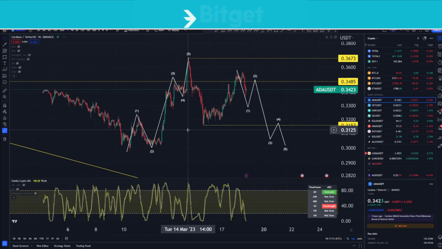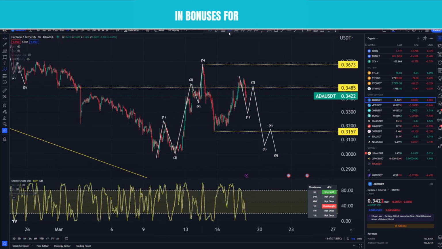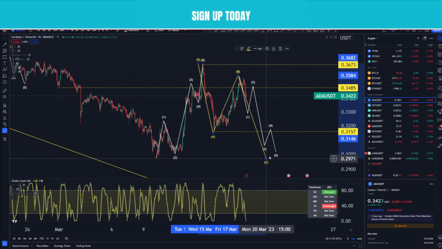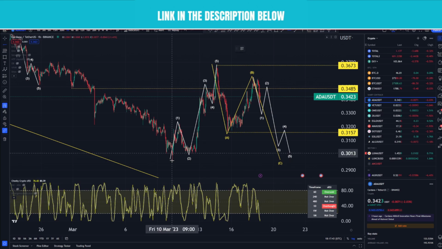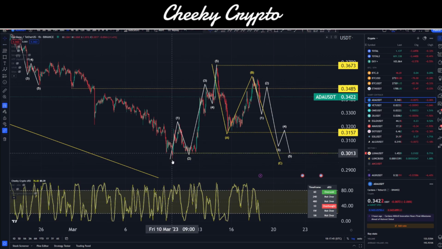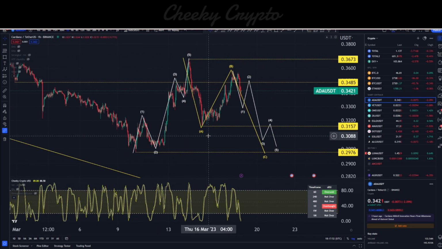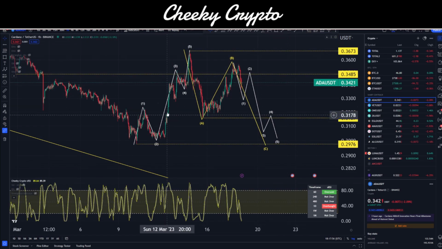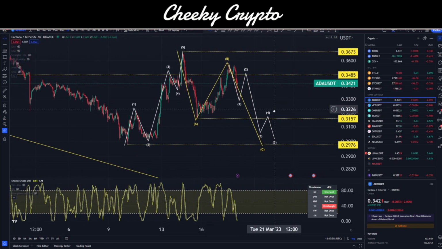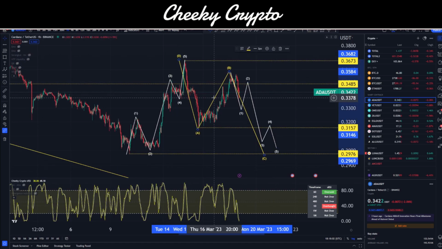Which does not mean that we know more about what's going on here on the left-hand side, because this is still only a 3-wave potential correction, taking us down slightly lower, and it probably will not go down lower than our low of our origin down here at 29.76. And if it does, well, then we have our answer. This is, in fact, a running flat correction. If it doesn't, then we're in no better position knowing exactly what structures here are going on, and we kind of need more data to allow us to work out exactly where things sit.